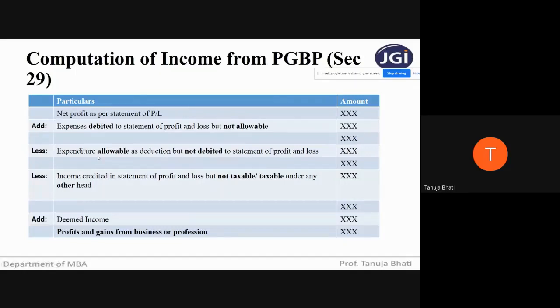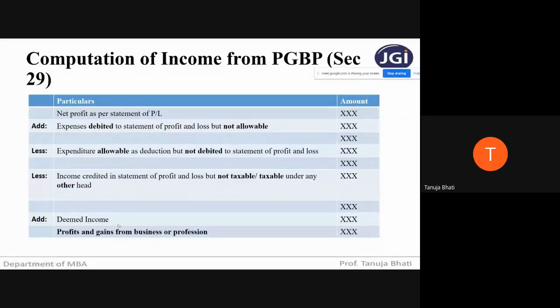Then less all the expenditures which are actually allowed to be deducted, which should have been debited to the P&L account, but have not been debited. Then we have to deduct all the incomes which are not taxable under this particular head. If they are taxable under the head of capital gains, house property or income from other sources, they have to be deducted, because here we are only computing the profits and gains from business or profession.